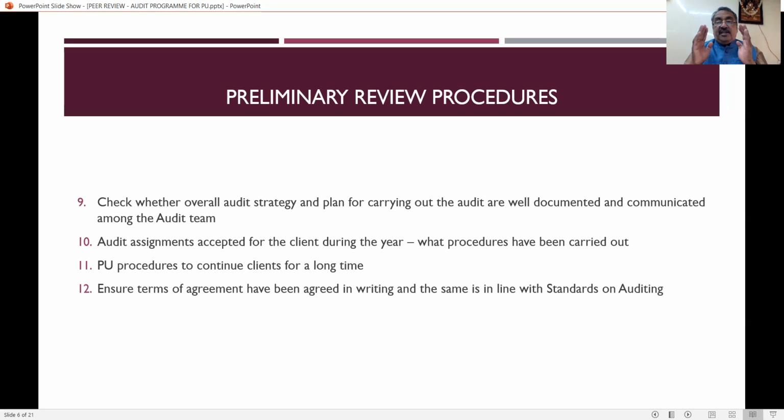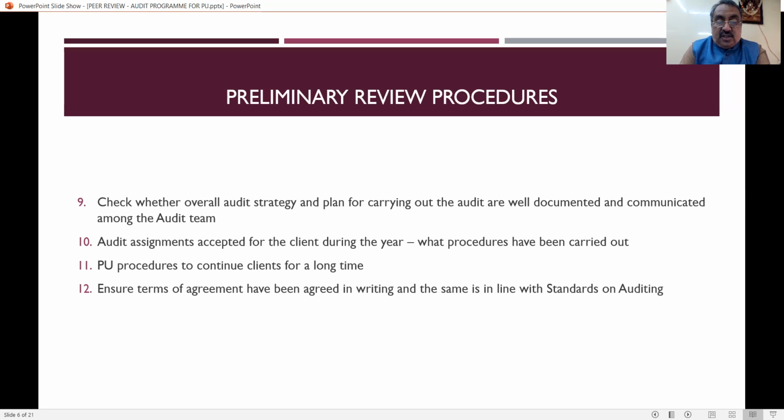Next one is the retention of the client. What are the steps that the practicing unit has taken? All these steps have to be reviewed by the peer reviewer, that is, to retain the customer for long-term customer retention. This is the policy, and how they are retaining it, that the peer reviewer has to see.